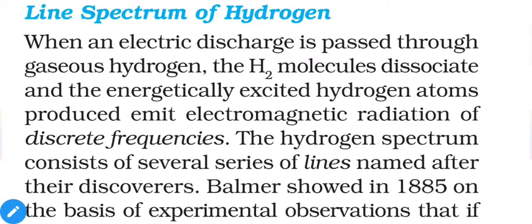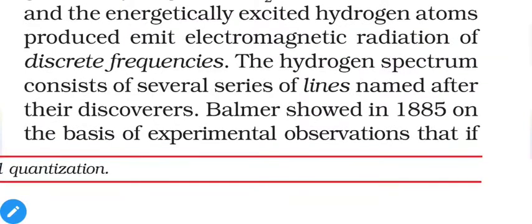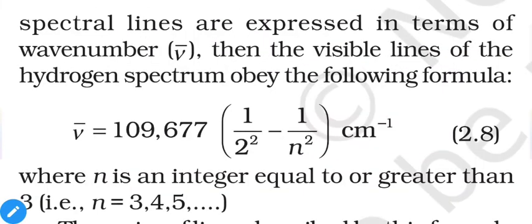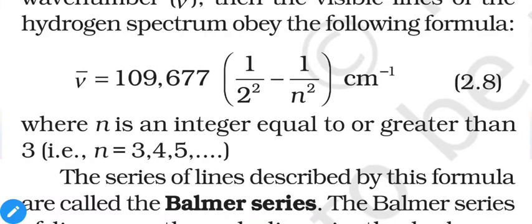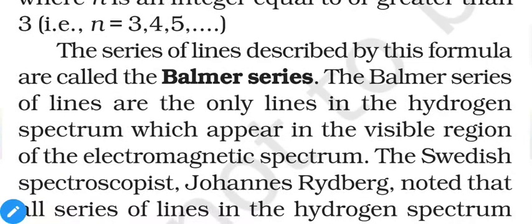Balmer showed in 1885, on the basis of experimental observations, that if spectral lines are expressed in terms of wave number, then the visible lines of the hydrogen spectrum obey the following formula. So this will be our formula: v bar is equal to 109677 into (1 upon 2 raised to 2 minus 1 upon n raised to 2) centimeter inverse, where n is an integer value. It may be 3, 4, 5 and so on, but it must be greater than 2. Why? We will discuss it later. The series of lines described by this formula is called the Balmer series.